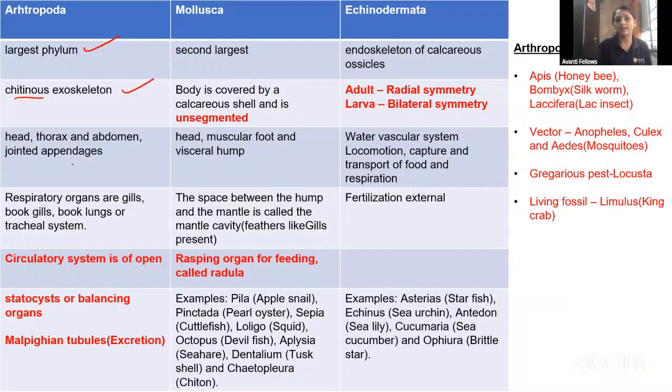Can you tell me, guys, chitin is which polysaccharide? Chitin is a heteropolysaccharide or a homopolysaccharide?